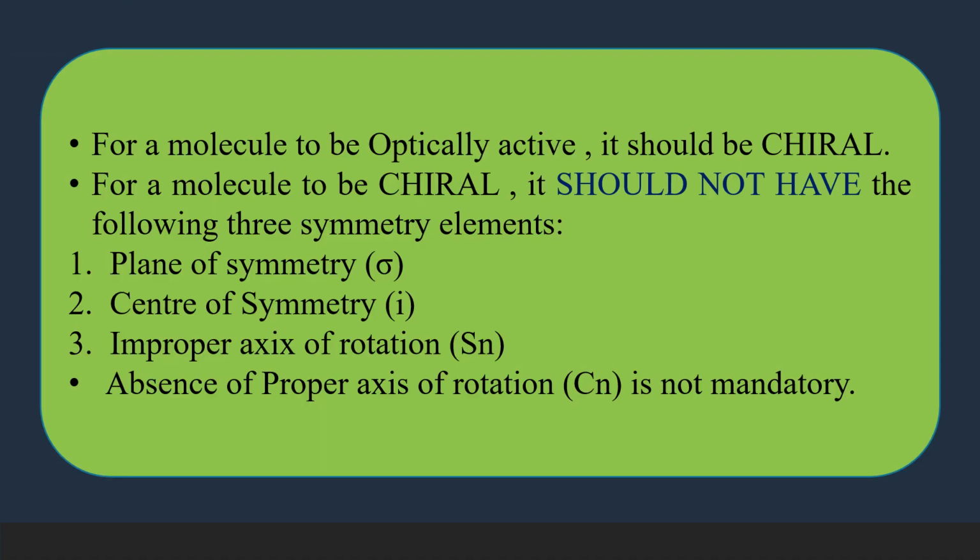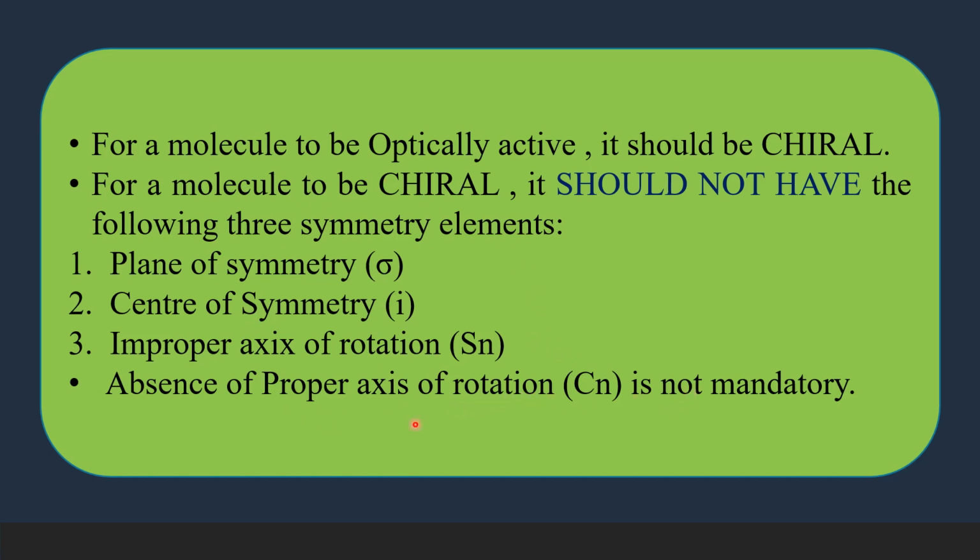So in our earlier discussion, I have told you that for a molecule to be chiral, it should be asymmetric, which means it should not have any of the four symmetry elements. But now we have observed that it is enough if a molecule does not possess the three symmetry elements sigma, i and Sn, and the absence of proper axis of rotation is not mandatory.